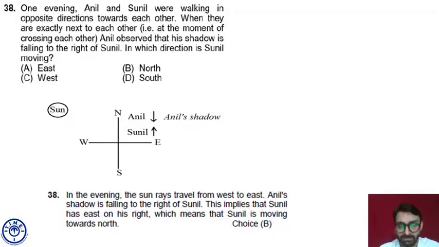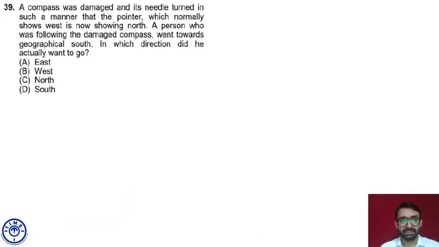Fine. So this is the explanation. Sun is in west. Shadow of anybody will fall towards east. And Sunil का right east है because Anil's shadow is falling towards Sunil's right hand. So Sunil is facing north. Anil is facing south. The question is asking for Sunil's direction, so Sunil is facing north. Fine. So this is another variety of the previous type of questions. Let's take one more question based on compass.